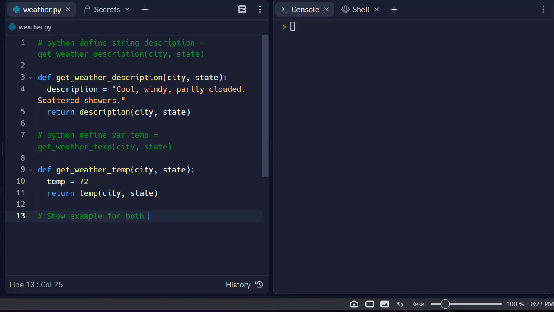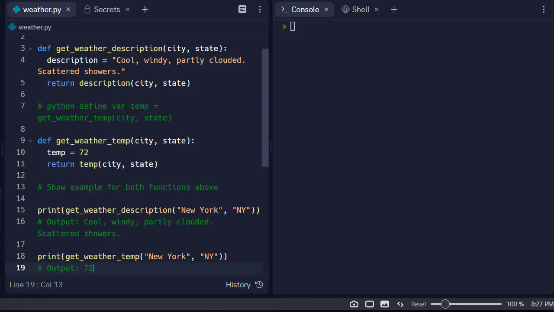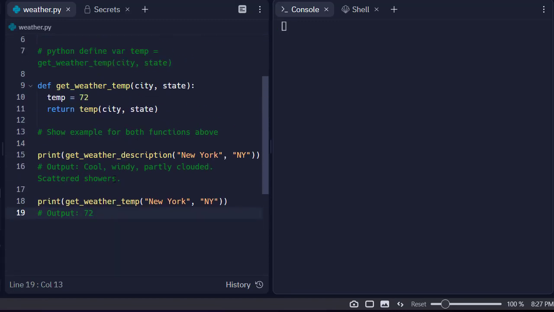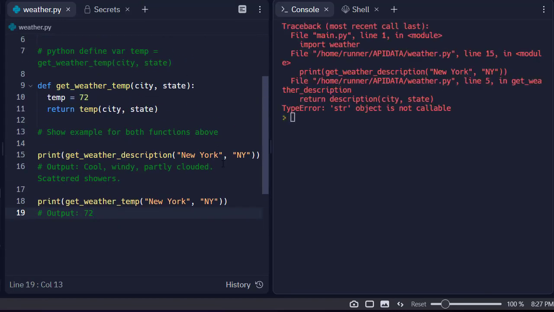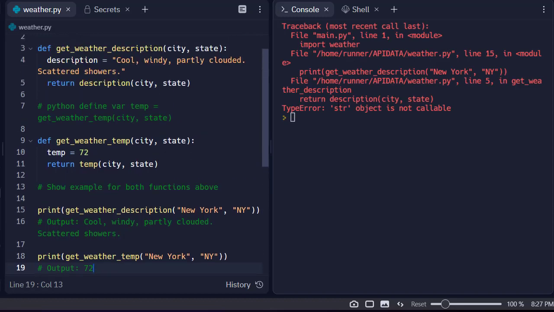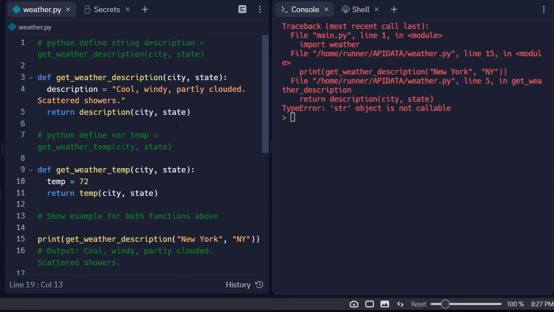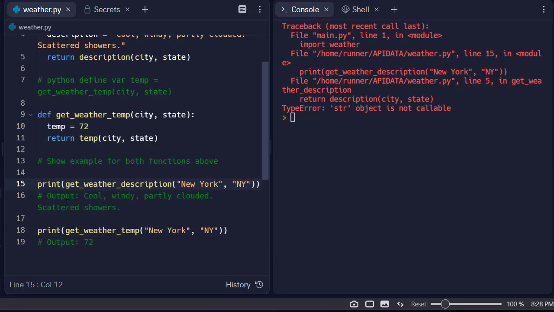Now what's nice is I can just say show example for both functions above. I did a Control Enter there, and now we've got a problem. Let's see what we've done. Line 15. Okay, I don't actually see the problem. It says string is not callable.